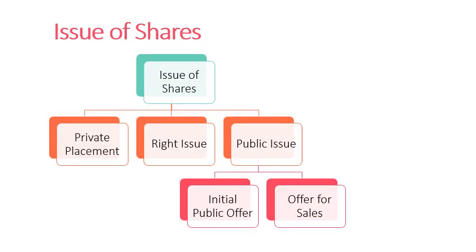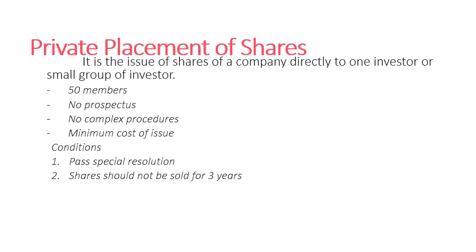And the next case, issue of shares. The shares can be issued in three forms. The first one is private placement, and the second one is rights issue of shares, then public issue. So in these three forms, a company can issue its shares to the holders. The public issue can be an IPO, or initial public offer, or offer for sale. Let's discuss in detail. First one, private placement of shares.